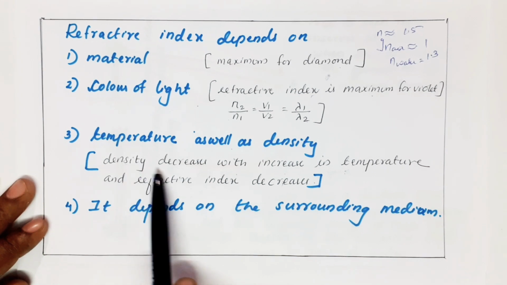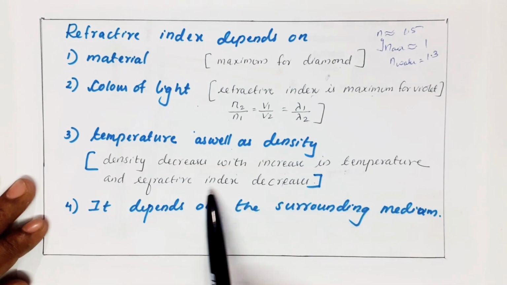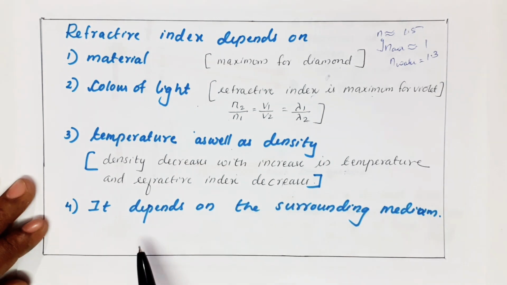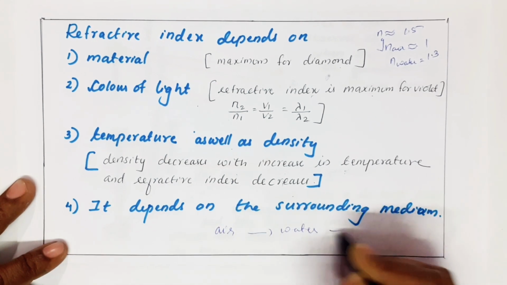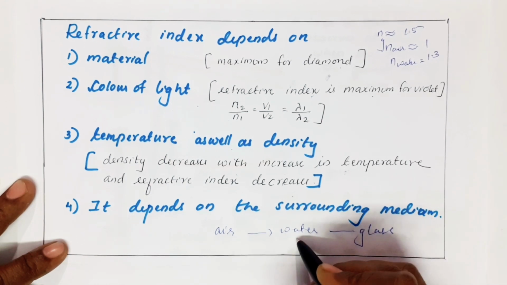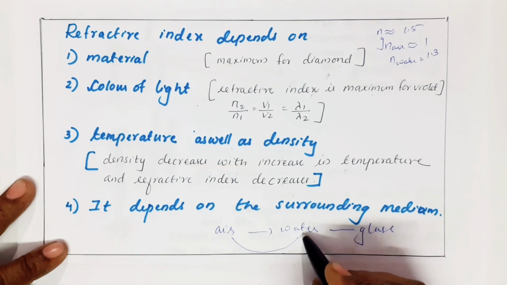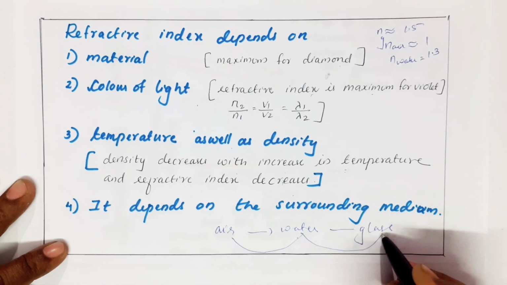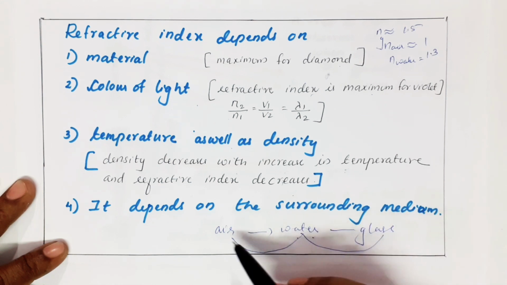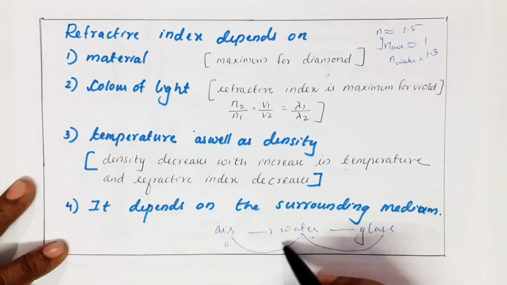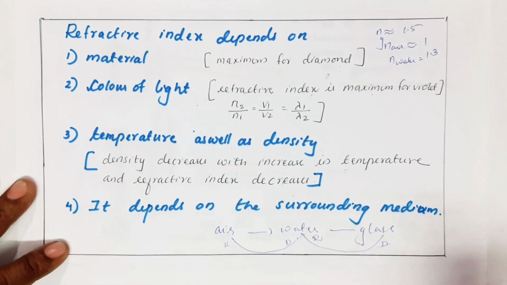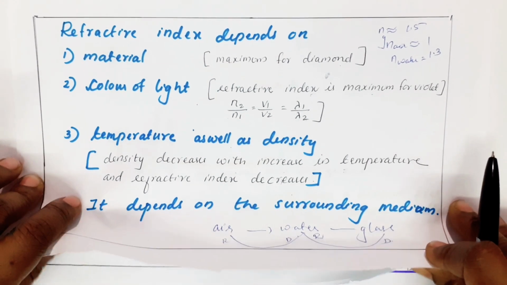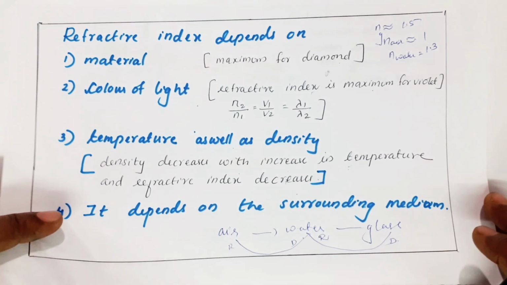I gave an example here. Density decreases with increase in temperature. Therefore, refractive index also decreases. Another one, it depends on the surrounding medium, because if you take air, water, glass, we cannot say that water is always denser. Compared with air, it is a denser medium. But compared with these two, which medium will water be? If you compare air and water, air is rarer, water is denser. But if you compare water and glass, water is rarer and glass is denser. It means refractive index depends upon the surrounding media.